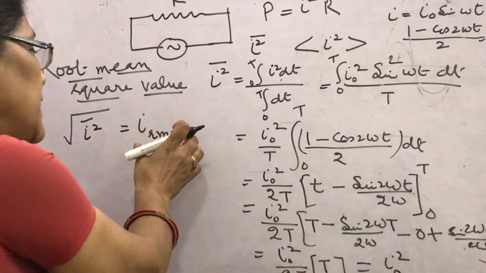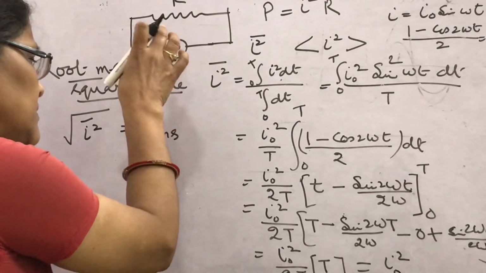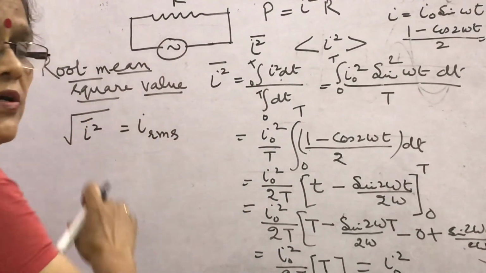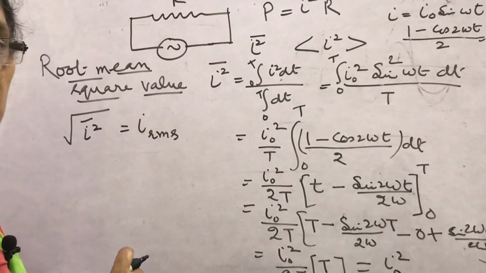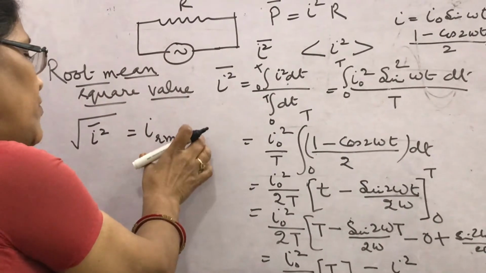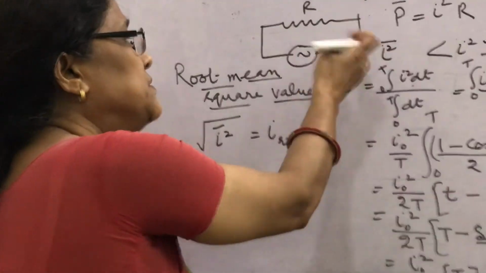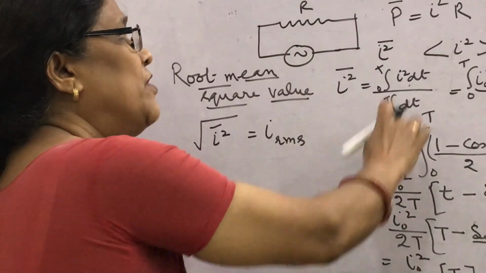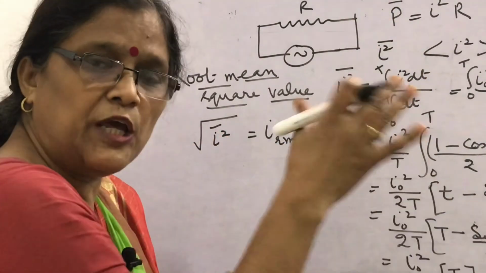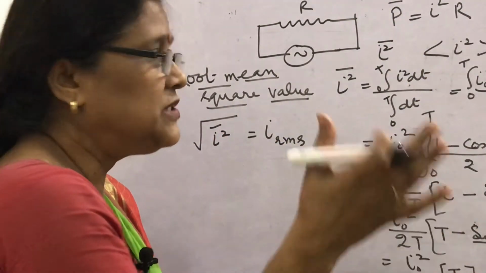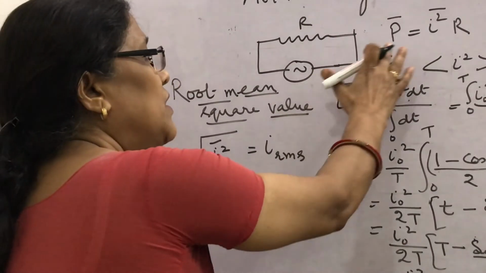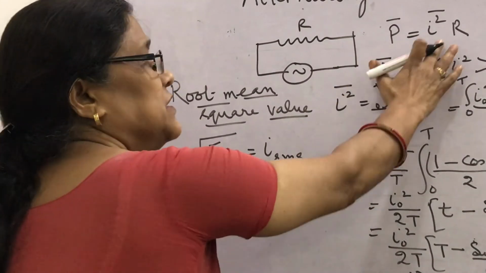This IRMS is the same current which is equivalent to that DC which, flowing in the same circuit for the same time, will produce the same amount of heat as is produced by the flow of this AC current.